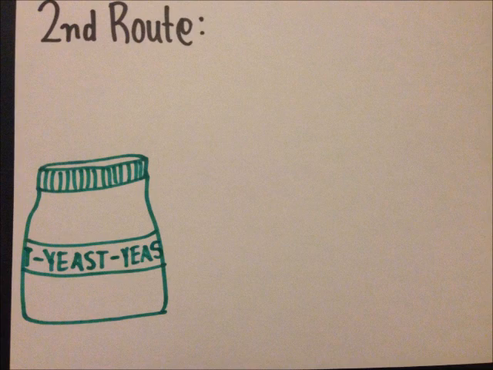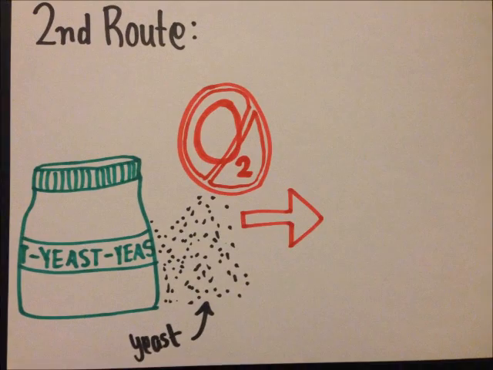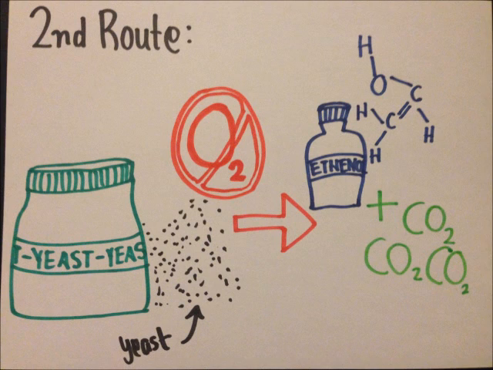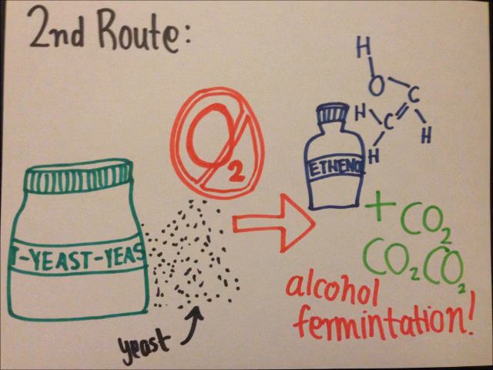The second route for organisms to break down glucose without oxygen is prevalent in yeast. The lack of oxygen leads yeast to the production of ethanol and carbon dioxide. This process is known as alcohol fermentation.